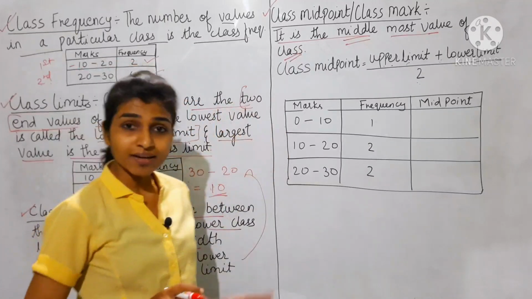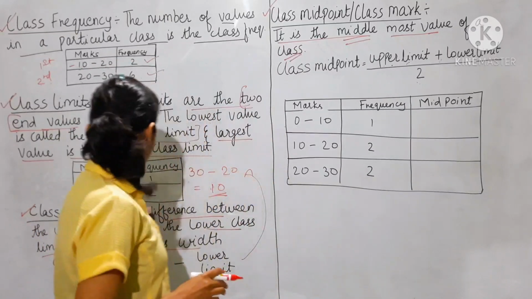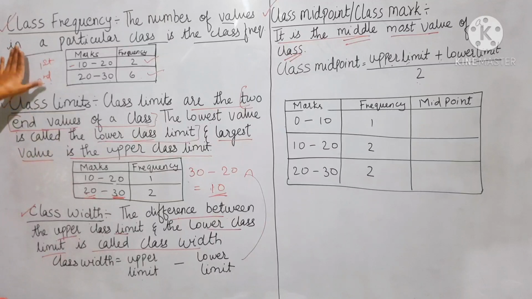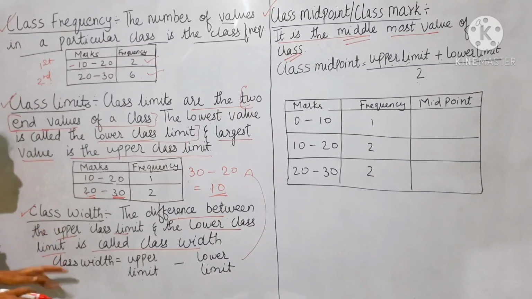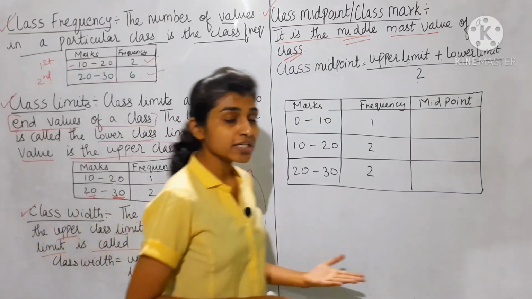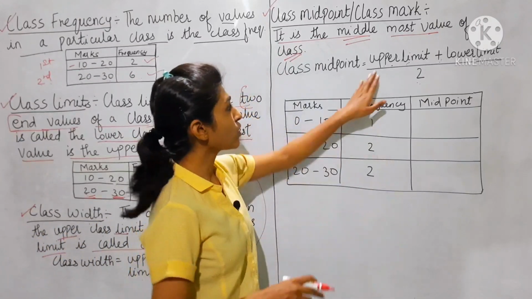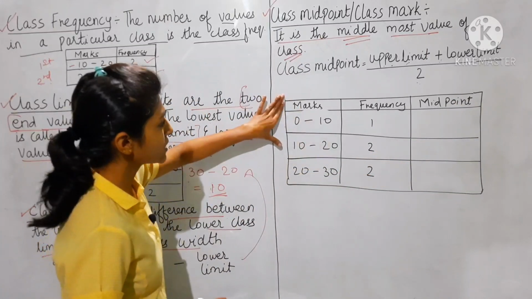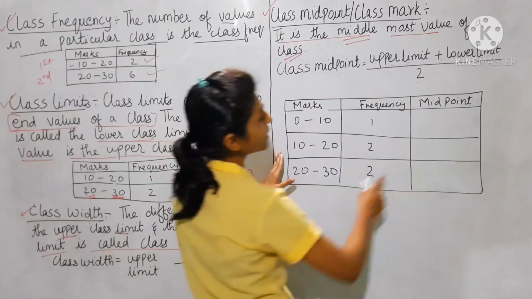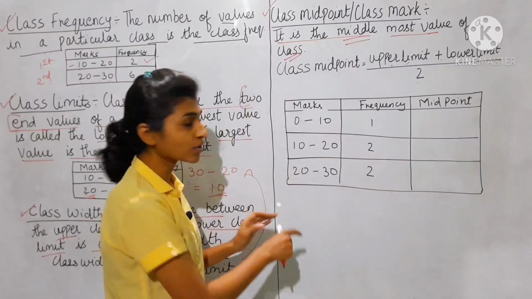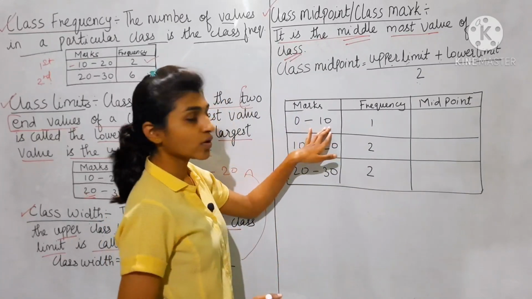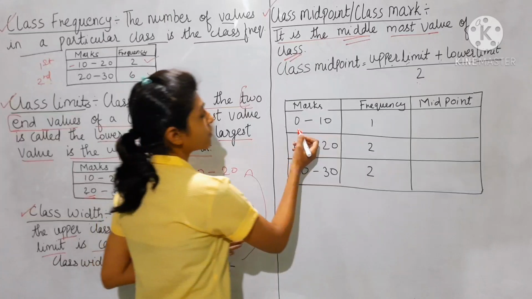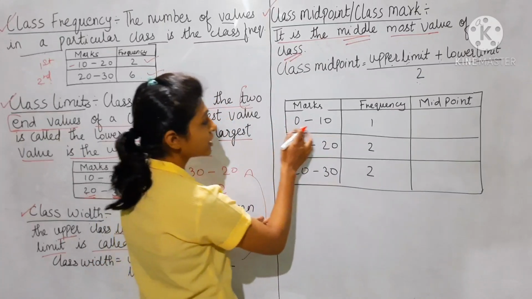Clear? Now you have understood what class frequency, class limit and class width are, and it is very easy to understand what the upper limit and lower limit are. Suppose this is the example. Now we have to find the mid value of these classes. First, the class 0 to 10.